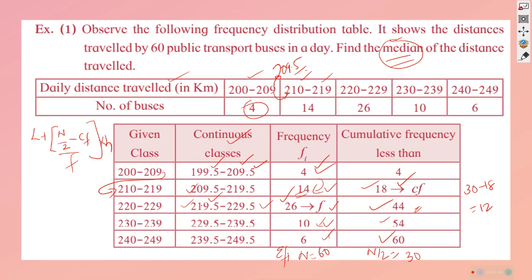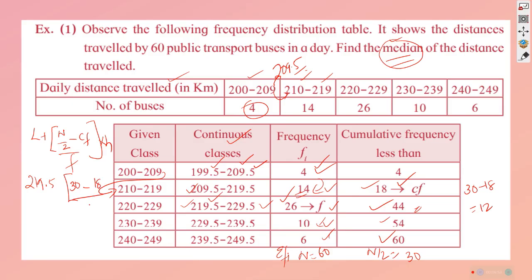The lower value of the median class is 219.5, and naturally the square bracket will start. N upon 2 is equal to 30. We know that n is 60, n upon 2 is 30, and the cumulative frequency of the class just below the median class is equal to 18.